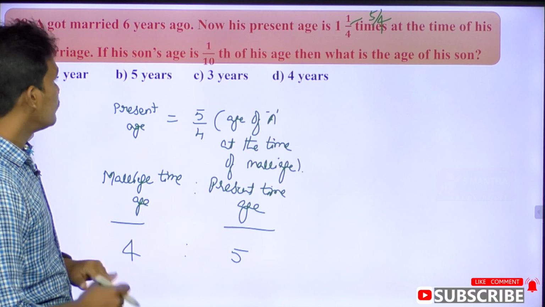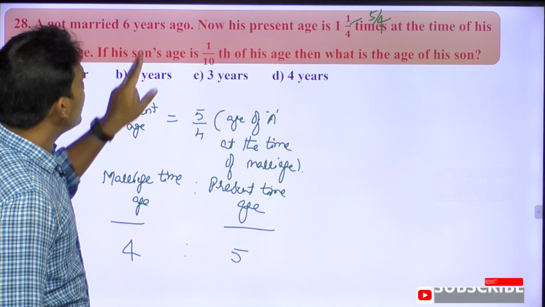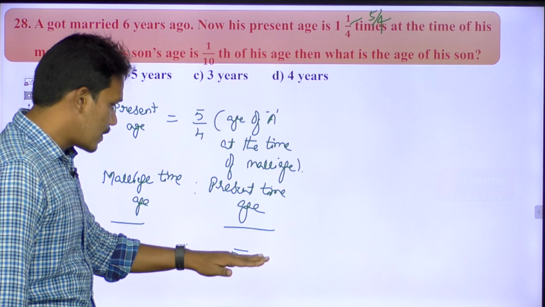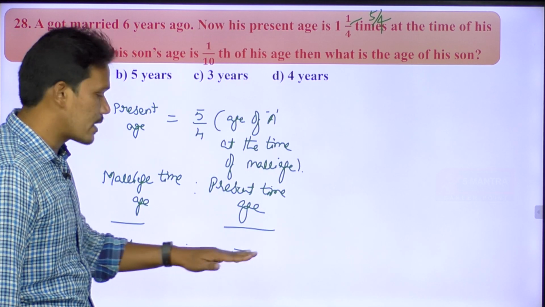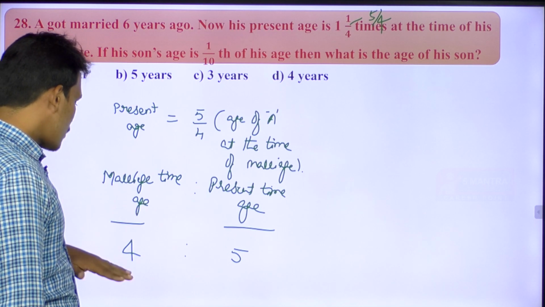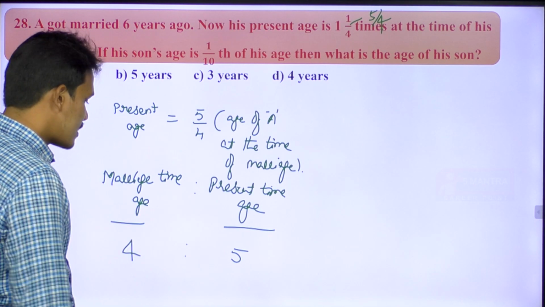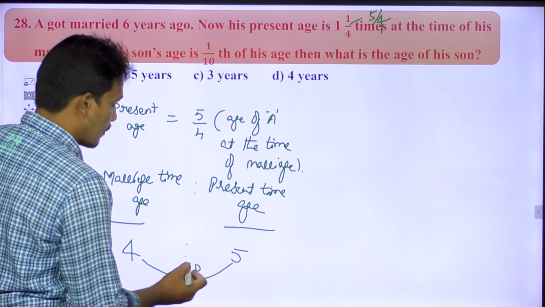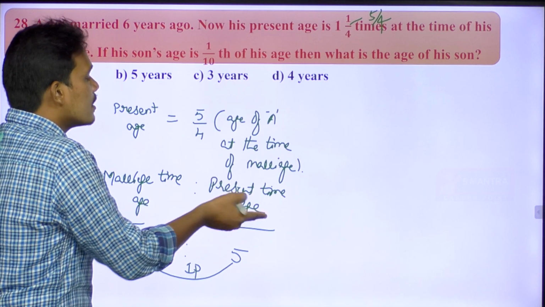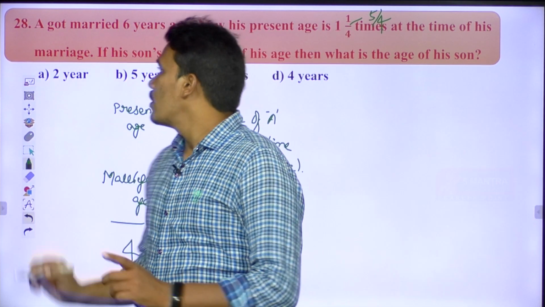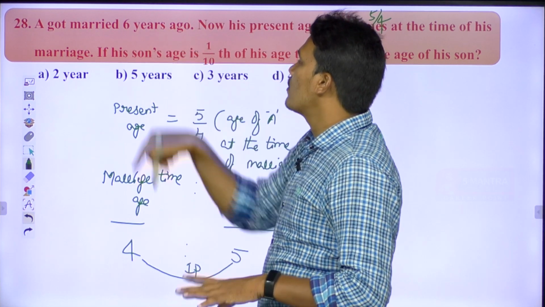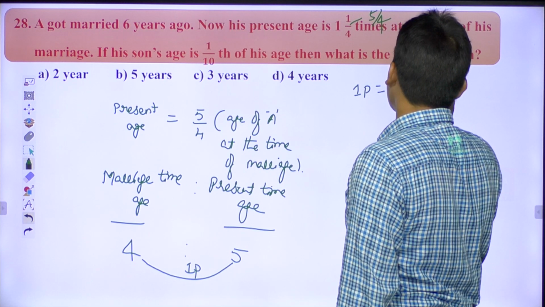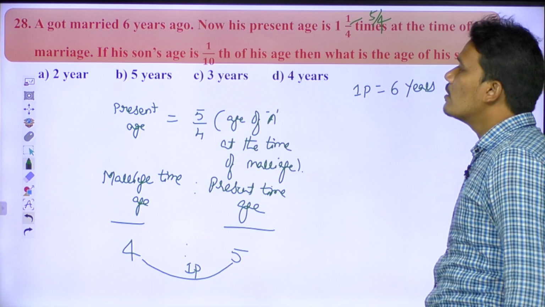Then see here, A got married 6 years ago. So here the present age of that man in terms of parts is 5 parts. At the time of marriage his age is 4 parts. You see here, there is a gap of 1 part from the marriage time age to present time age. He got married 6 years ago, so directly we can equate this 1 part value equal to 6 years.